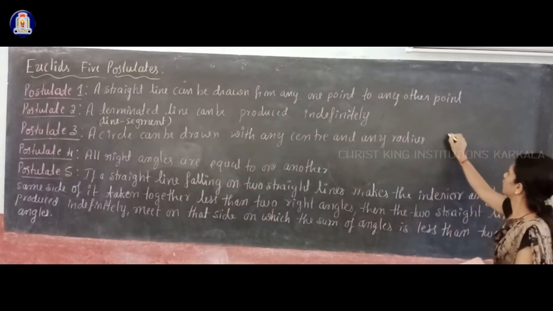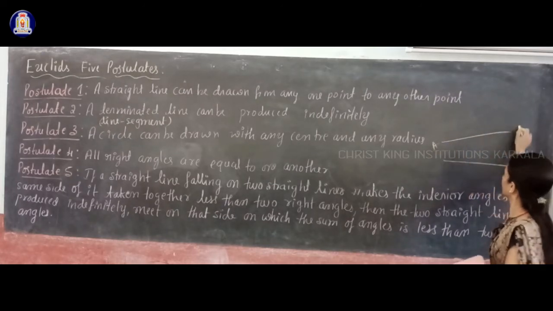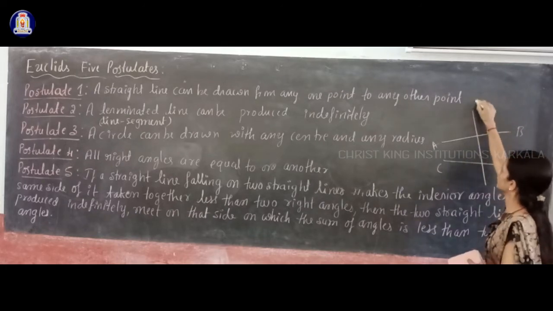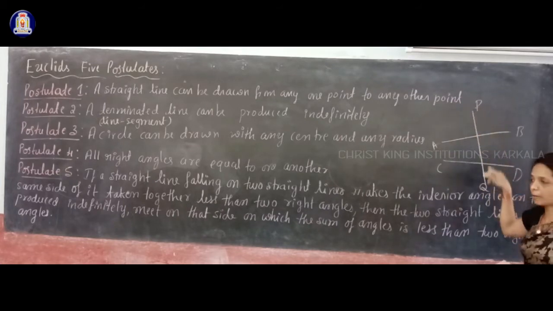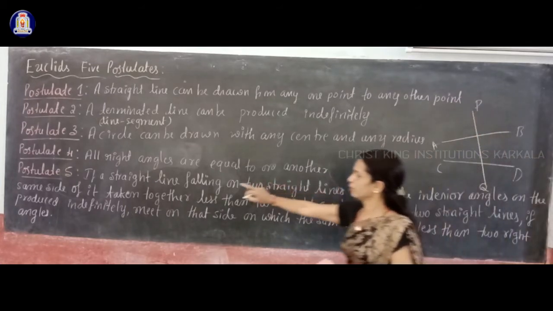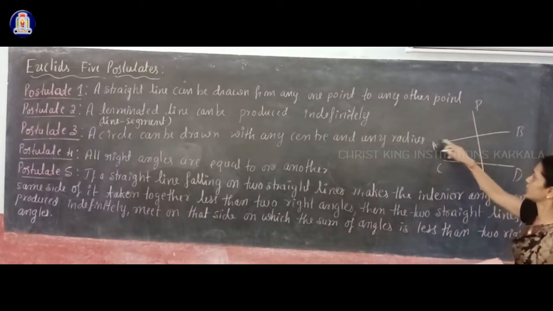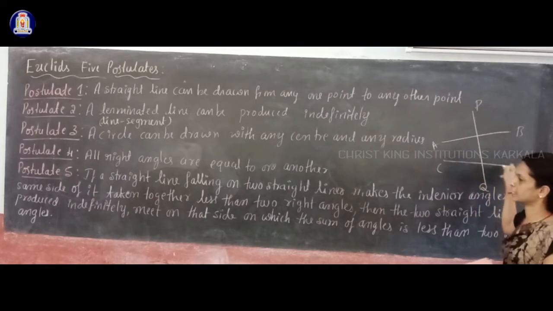So what does postulate 5 say? Suppose two straight lines are like this, AB and CD, and I will take one more straight line, PQ. Here a straight line PQ is falling on two straight lines AB and CD. This is just a rough figure to explain this postulate, not for notes.